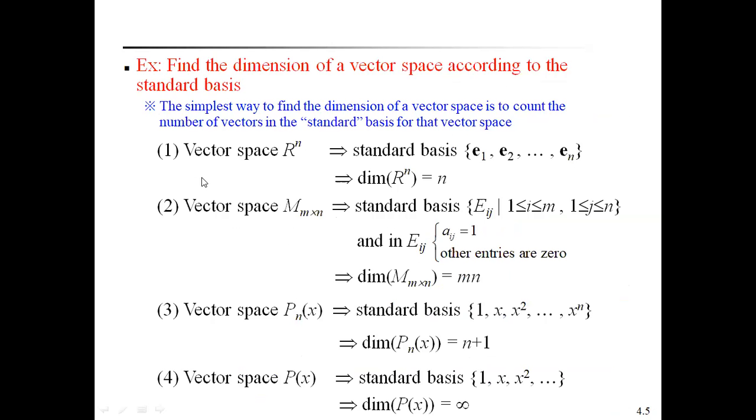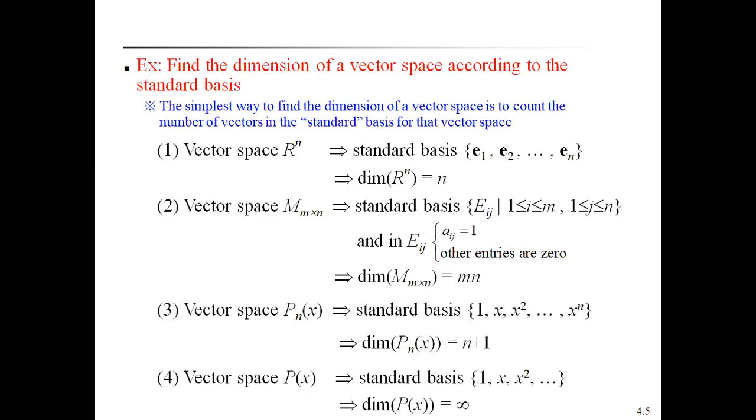Now, take the example to find the dimension of a vector space according to the standard basis. Here, standard basis means how many vectors are there in the standard basis. That is called the dimension of the vector space R to the power of n. Therefore, this is the simplest way to find the dimension of a vector space: count the number of vectors in the standard basis for that vector space.